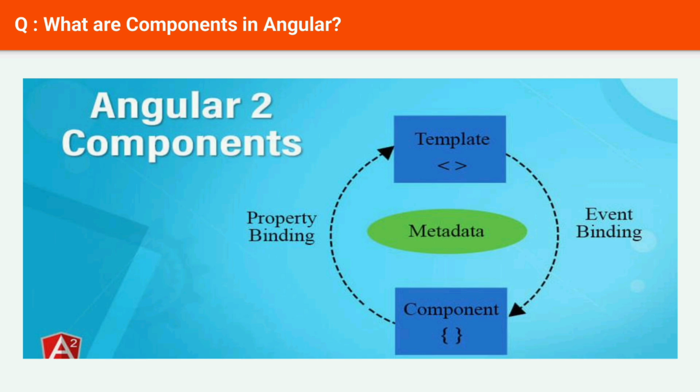Next question: What are components in Angular? Components are the most basic UI building block of an Angular app, which form a tree of Angular components. These components are a subset of directives. Unlike directives, components always have a template, and only one component can be instantiated per element in a template.